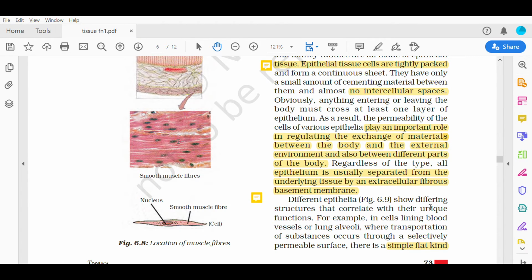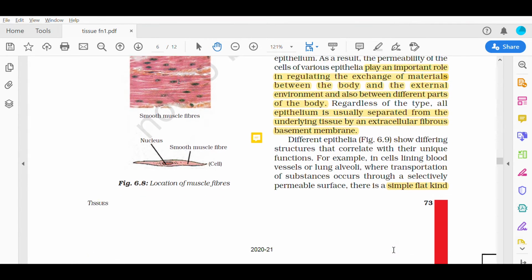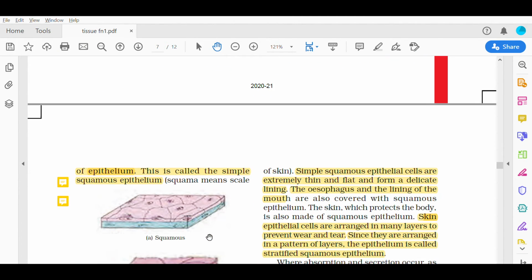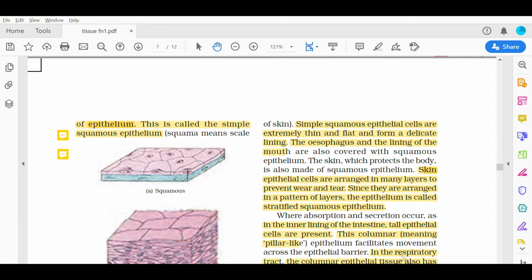Different epithelia show different structures that correlate with their unique functions. मतलब जैसा functions वो perform करते हैं वैसे ही उनका structure है. For example, in cells lining blood vessels or lung alveoli, where transportation of substances occurs through a selectively permeable surface, there is a simple flat kind of epithelium that is known as simple squamous epithelium. Now, this word squama means scale of skin. That means they are so thin, they are just looking like a scale.